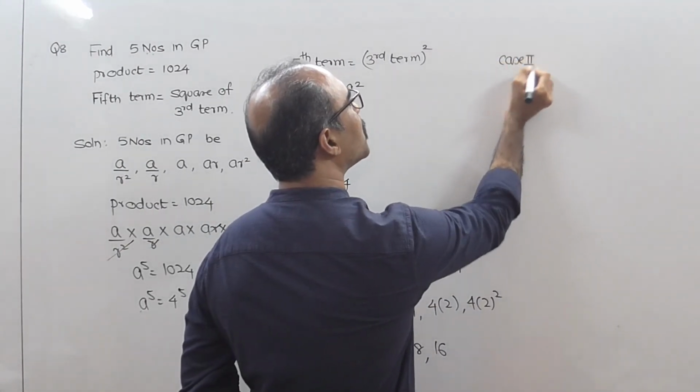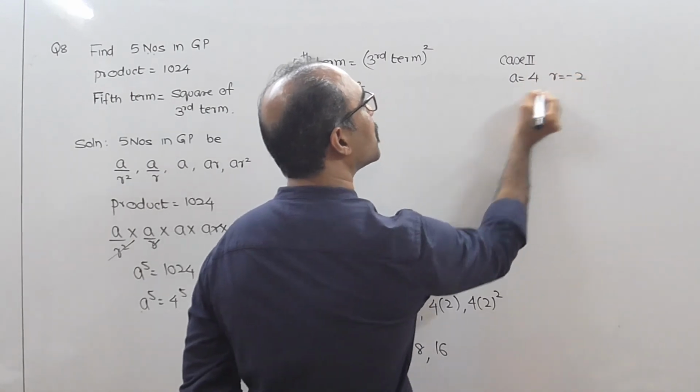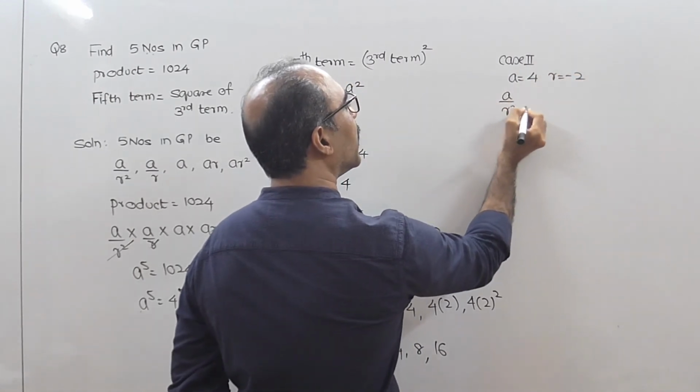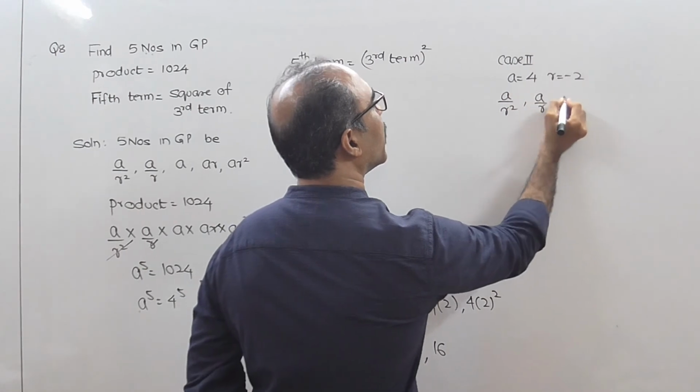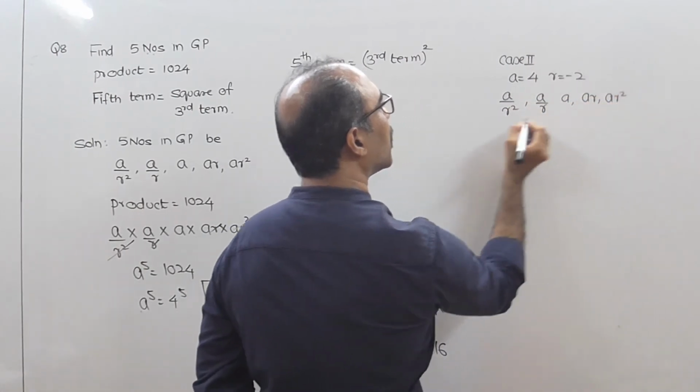Then we can go for case 2, where a is 4, but r will be -2. I think the numbers are a upon r square, a upon r, a, ar, ar square.